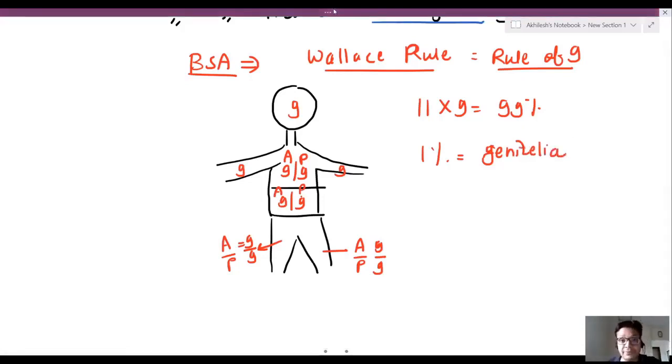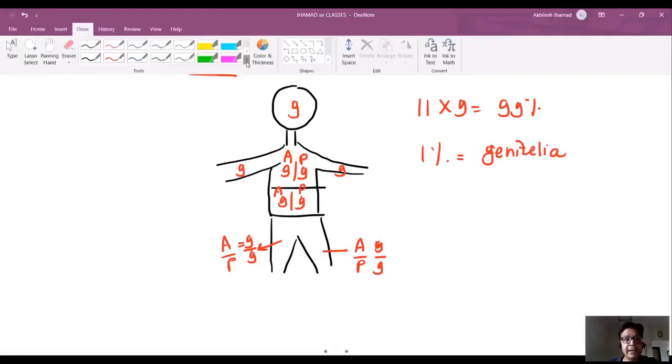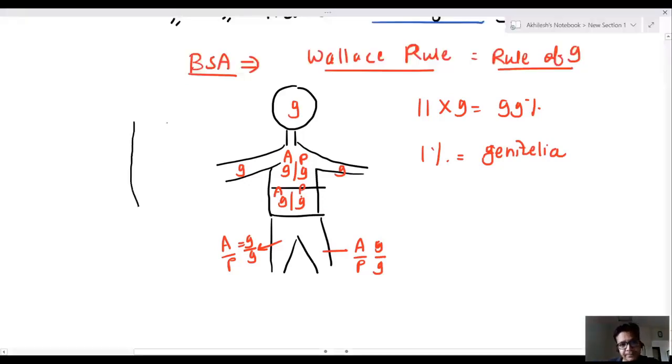But sir, if you want to go into further detail, look at the upper limb. This is the hand. If you want to differentiate, you can remember 5, 4, 3, 2, 1 or 4, 3, 2.